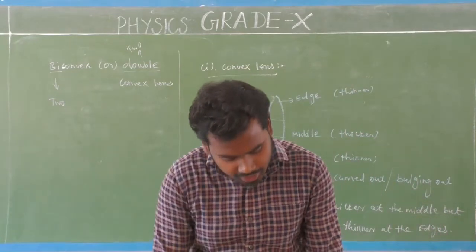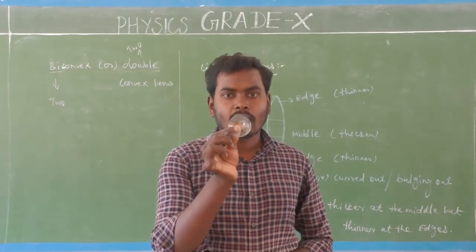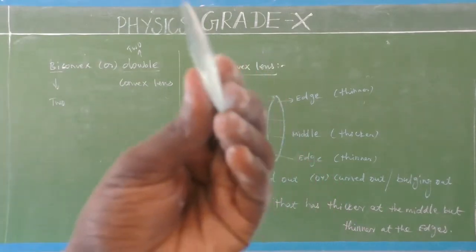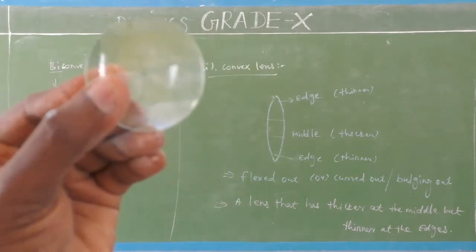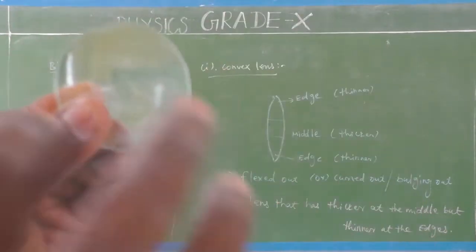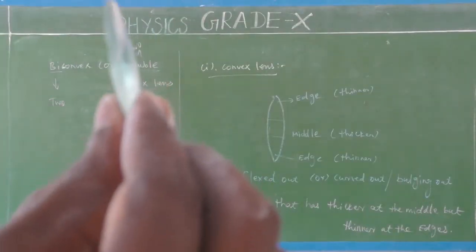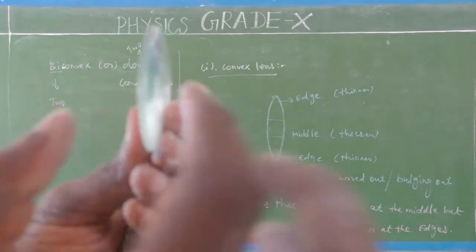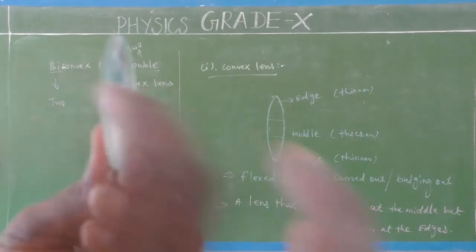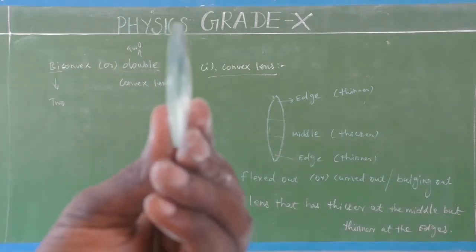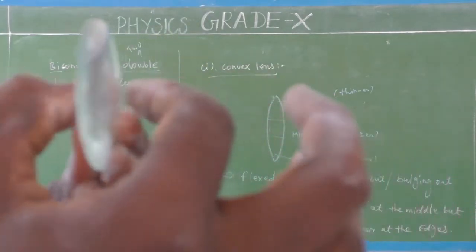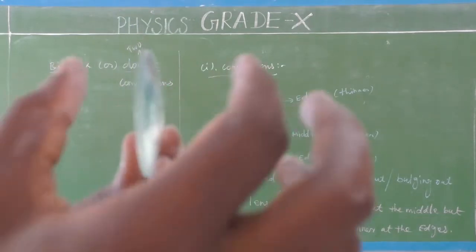Okay, so I have a convex lens, and I am going to show it. Look here. This is a convex lens. Actually, this is the front view of the convex lens, and this is a side view of the convex lens. Look here. This is one surface and this is one surface. Here the two surfaces are bulging outward. Can you see this clearly? Yes, the two surfaces are bulging outward, which means curved out direction.